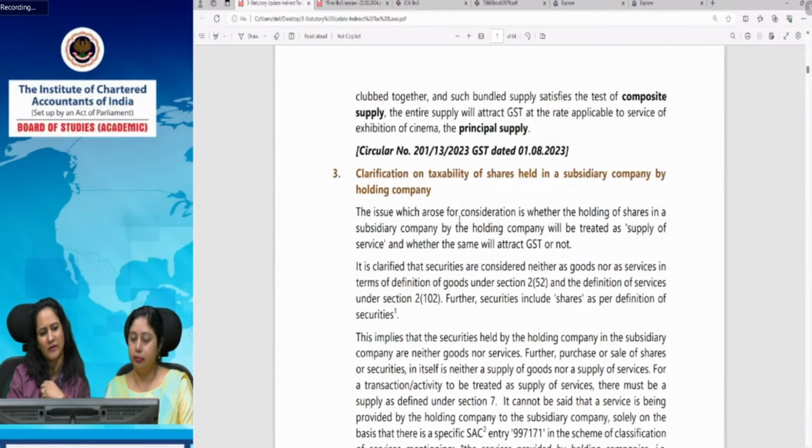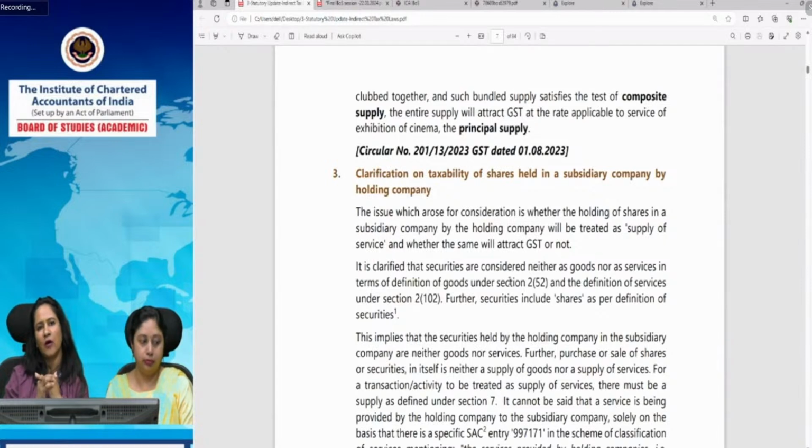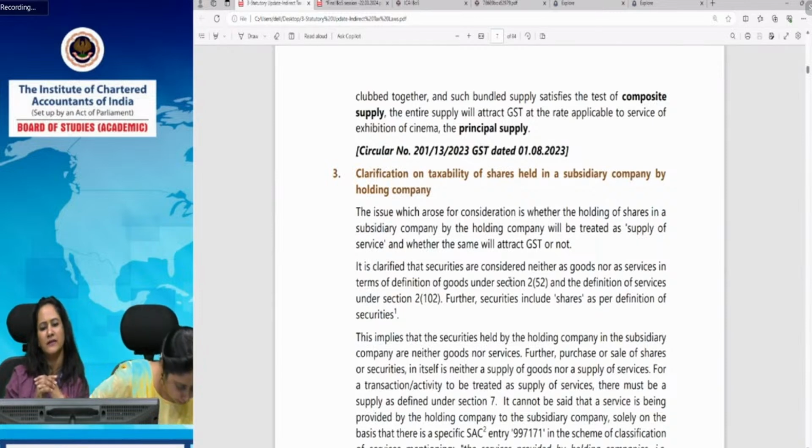Another is clarification on taxability of shares held in a subsidiary company by a holding company. Now, what happens if shares are held in a subsidiary company by a holding company, there were doubts whether the same will be taxable under GST or not. Now, the position here to note is that securities are considered neither as goods nor as services under the definitions of goods and services, which are given in section 2.